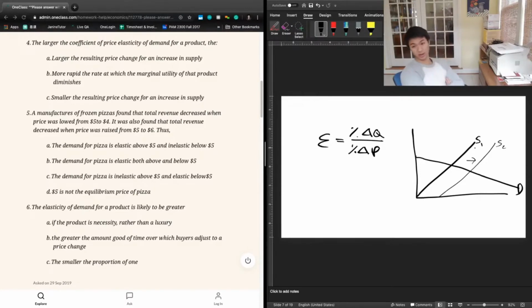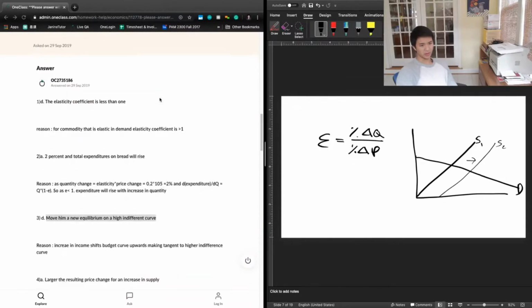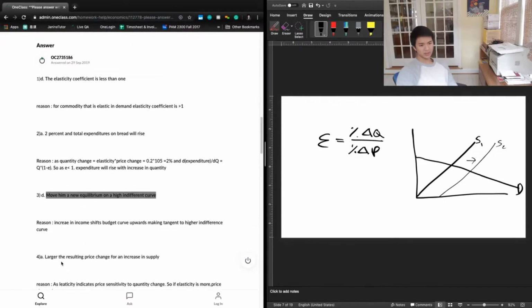And C says the smaller resulting price change for an increase in supply. And so this is going to be correct, that the more elastic a demand curve is, the smaller the price change that is going to occur when supply changes, because the demand curve will continue to get flatter and flatter as a result of that elasticity. And so C is going to be the right answer here. The larger the coefficient of price elasticity of demand for a product, the smaller the resulting price change for an increase in supply.